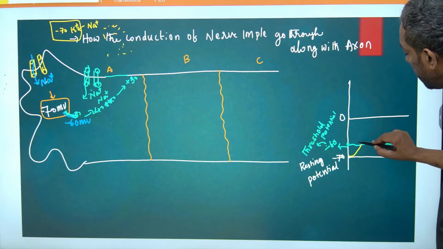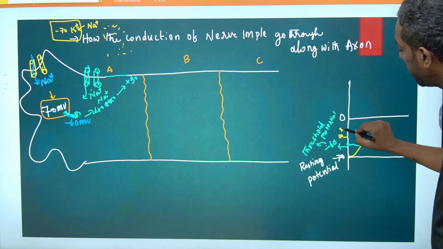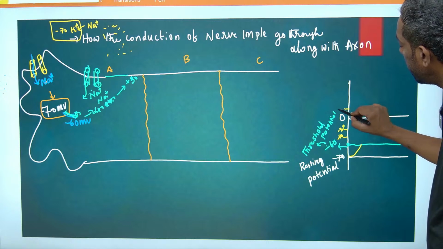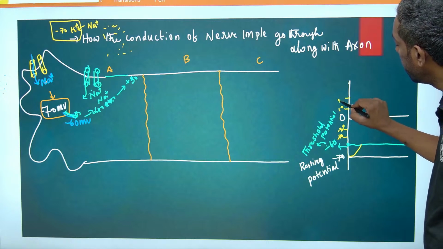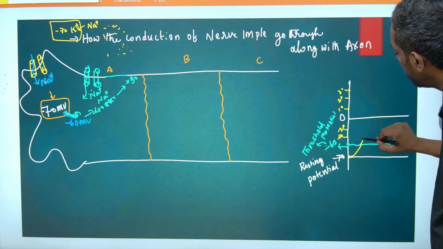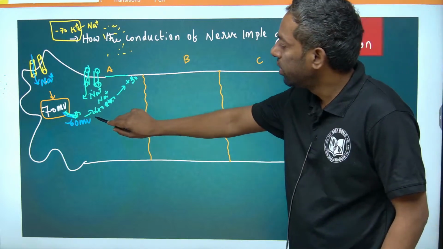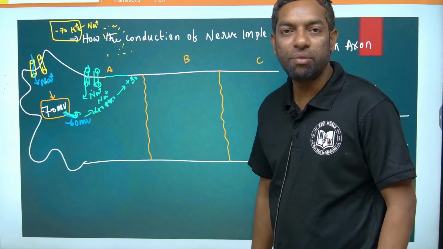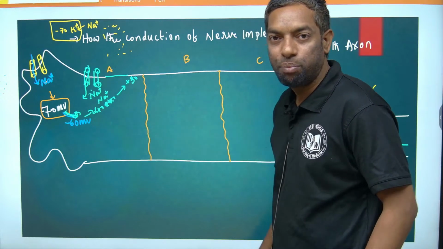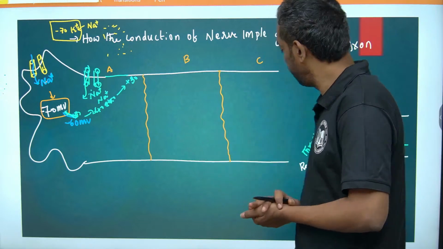Then minus 60 becomes minus 40, minus 20, and finally plus 10, plus 20, plus 30. They can reach up to plus 30, guys. Here a huge amount of sodium, a huge amount of positivity, enters, meaning the negativity decreases up to plus 30.